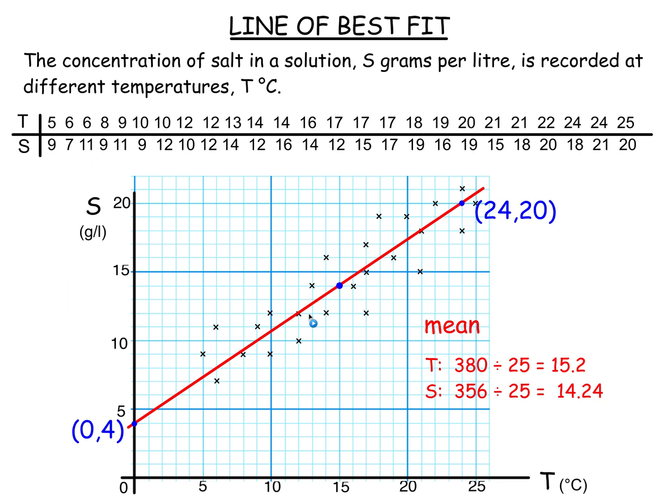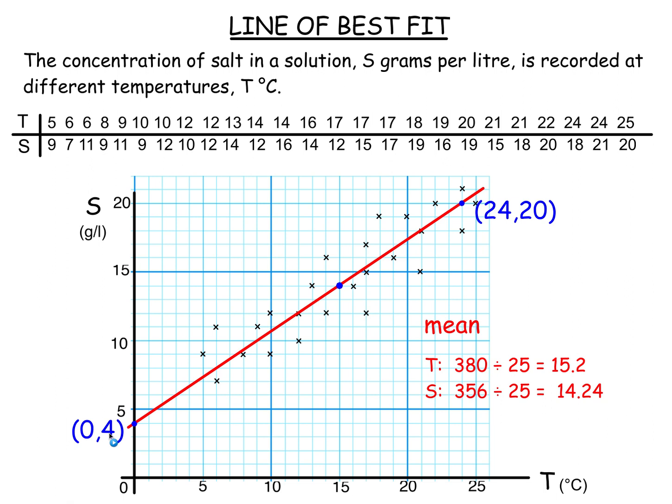So you've got to look along that red line and find positions where they're hitting on nice whole number coordinates, not fractions. So are as good as you can get with that in mind. And well spaced, because that way we minimise error. So we want the equation of the line through (0, 4) and (24, 20). At that point the statistics is over. It's simply the equation of a straight line.